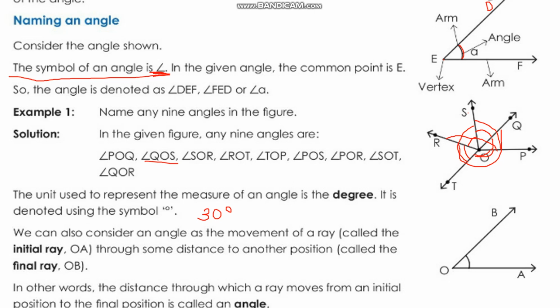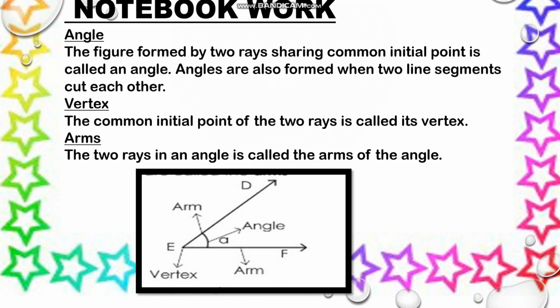I'm giving you a notebook work now. So look here. Children, here is your notebook work. First write today's date in your notebook, and after that continue the notes: angle, write about it; vertex, write about it; and arms, write about it.